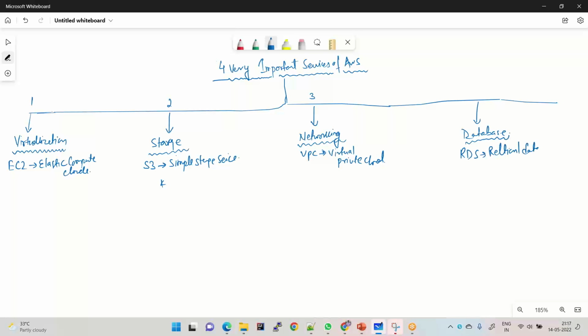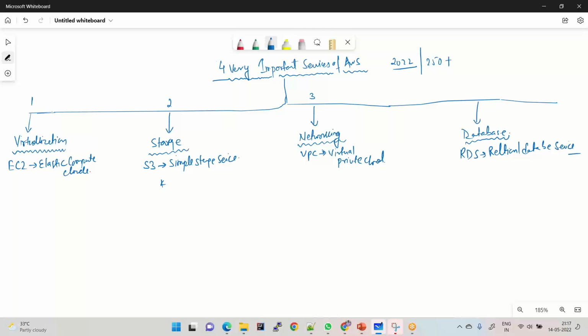We're going to talk about all those four services, but guys, as of now in 2022, AWS is offering around 250 services in the market. So the AWS landscape is so huge. They are offering a lot of services in various sectors, but these are the four pillar services. These are the services which will be used in every company, every project, and in every interview you will have questions from all four of these services.